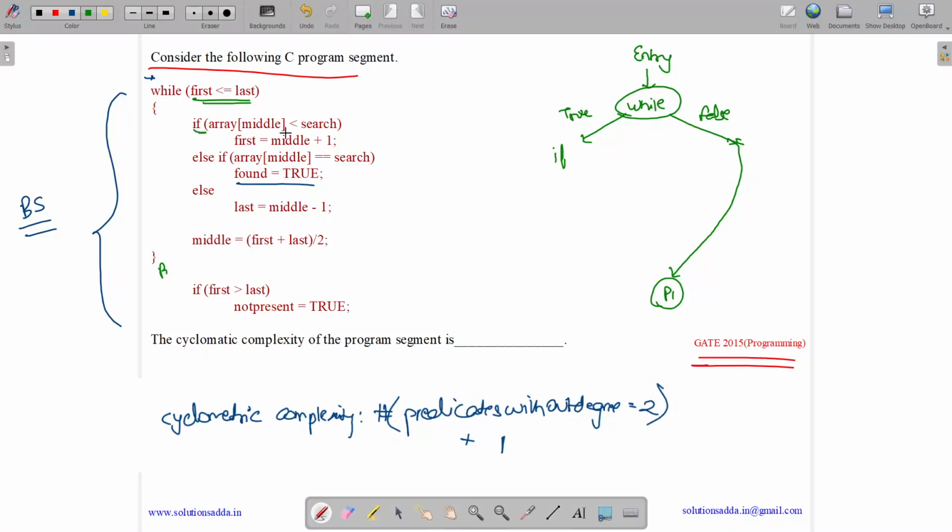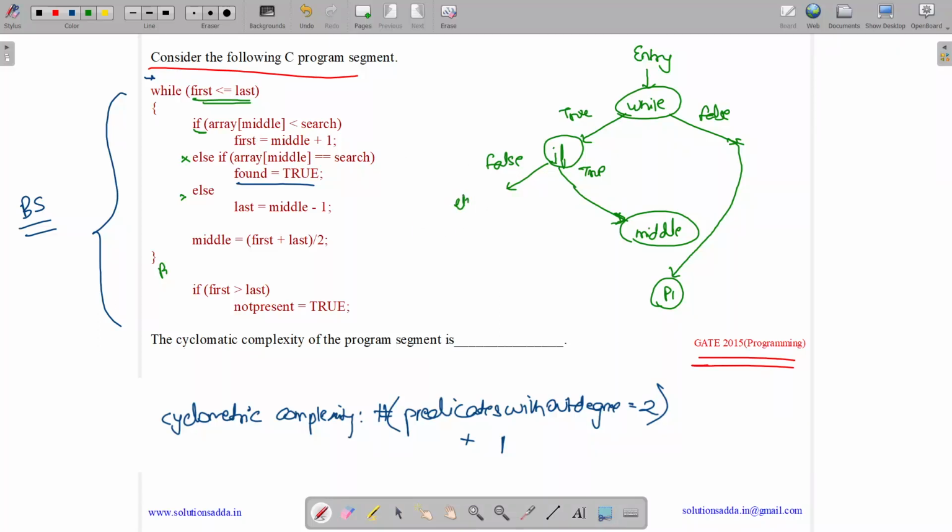It will either evaluate to true or false. If this is true, then this won't execute, and we will execute this middle part. So if it is true, we will come to the middle statement. Okay. Now what happens if this if is false?